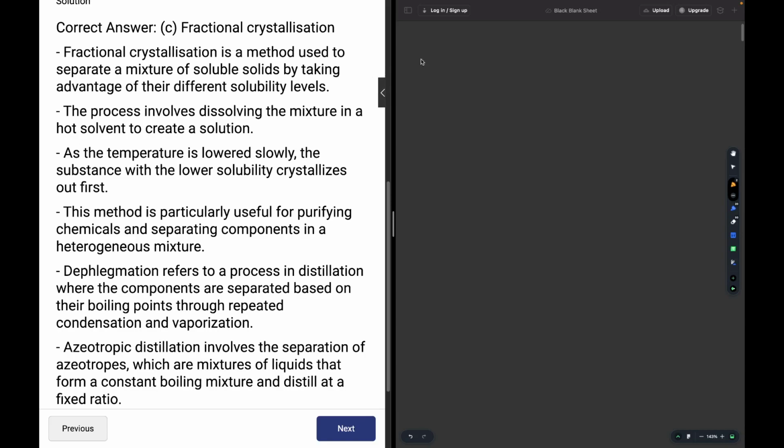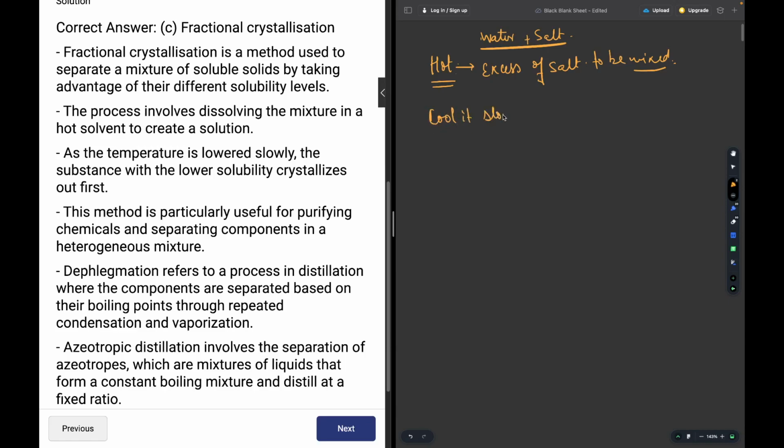So what happens is the temperature is made variable, or the temperature is reduced. First of all, let's assume there's water and salt. Okay, there is water plus salt. Now I have heated the solution to allow excess of salt to be mixed. As now excess of salt has already been mixed, now I will cool it slowly.